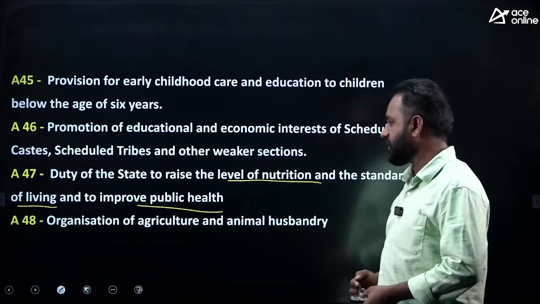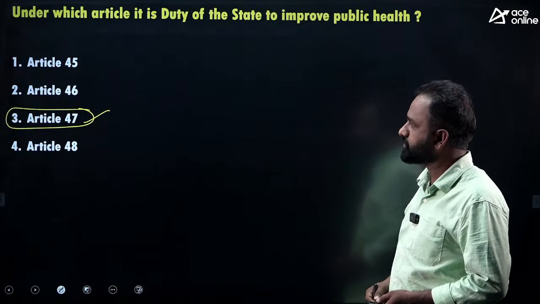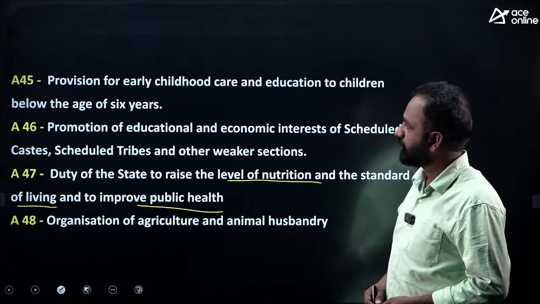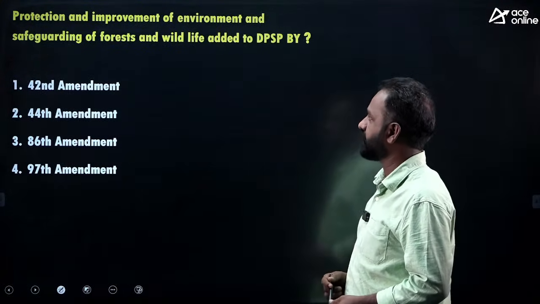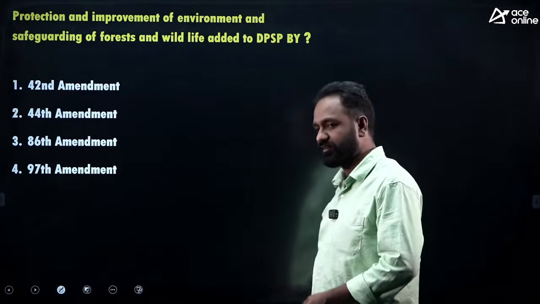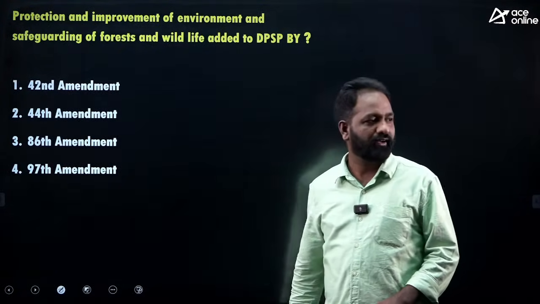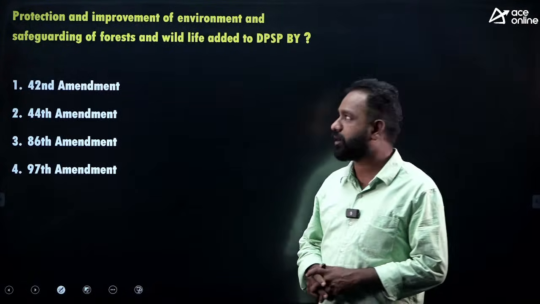Okay, article 48, organization of agriculture and animal husbandry. The answer is 47. Next, protection and improvement of environment and safeguarding forest and wildlife added to DPSP by... So this is a question about the constitutional amendment.